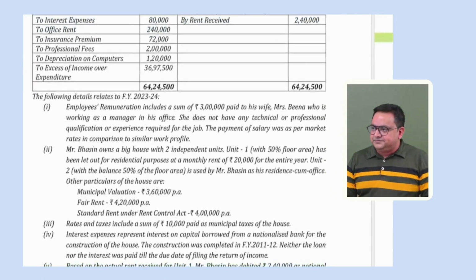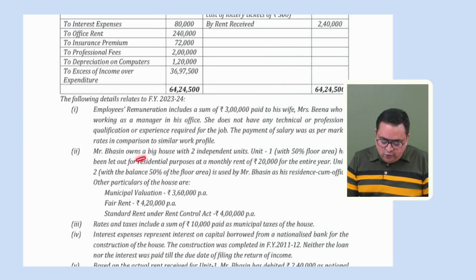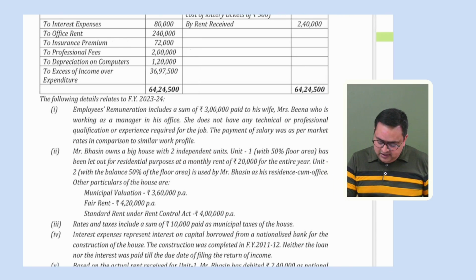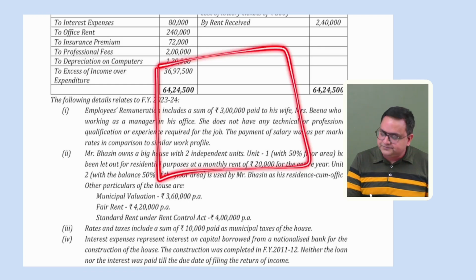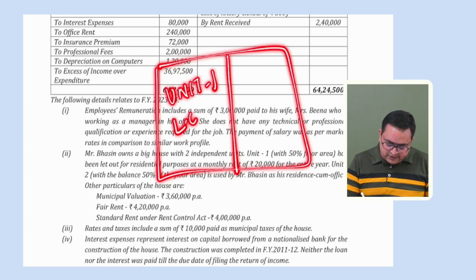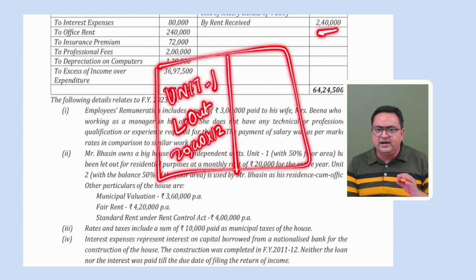Second point says, Mr. Basin owns a big house, with two independent units. Unit 1 with 50% of the floor area has been let out for residential purpose at a monthly rent of 20,000 for the entire year. Okay, so he has a big house and this is unit 1. Unit 1 is 50% of the floor area and this is let out at rupees 20,000 per month. This 2,40,000 which is shown over here is the rent which he has received. So this is let out, and this is house property income.